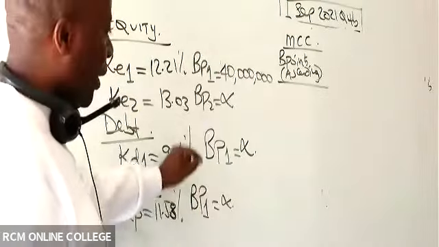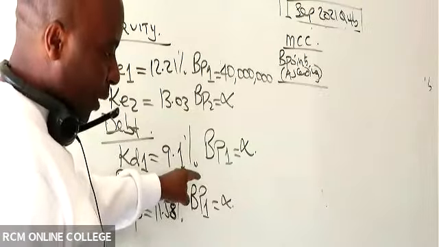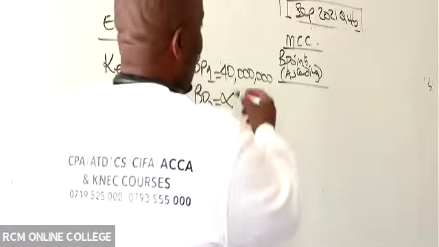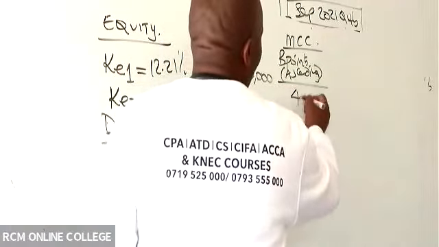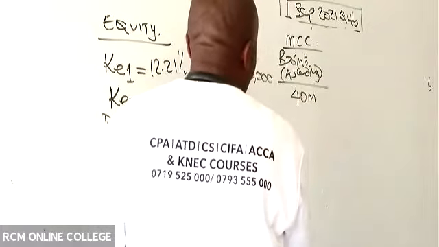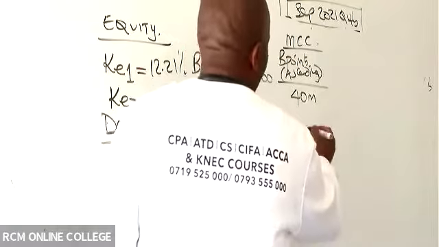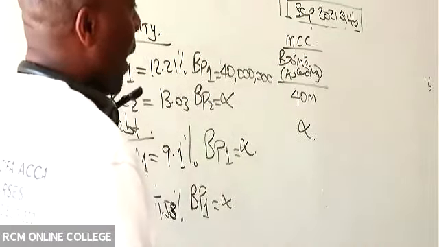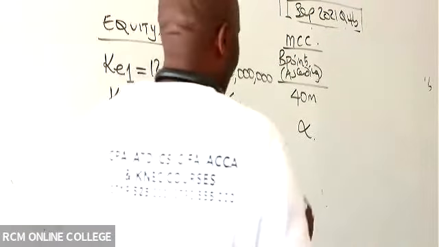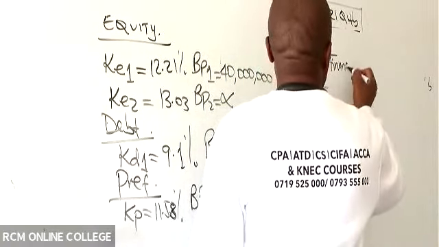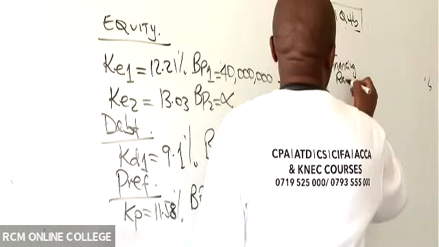I'll get a question that has 2. In this case, it's only 1. So we talk of 40 million, and then the other one is infinity. 40 million and infinity. And then you give us what we call the financing range.